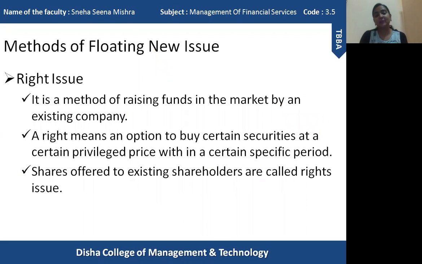So the last method of floating a new issue in the market is called right issue. Basically, right issue is a method which is only used by existing companies, existing organizations, whenever they require additional funds. Whenever there is some kind of financial crunch within the organization, and they want to raise funds, not through any kind of debt, but by the issue of shares, they can go for right issues.